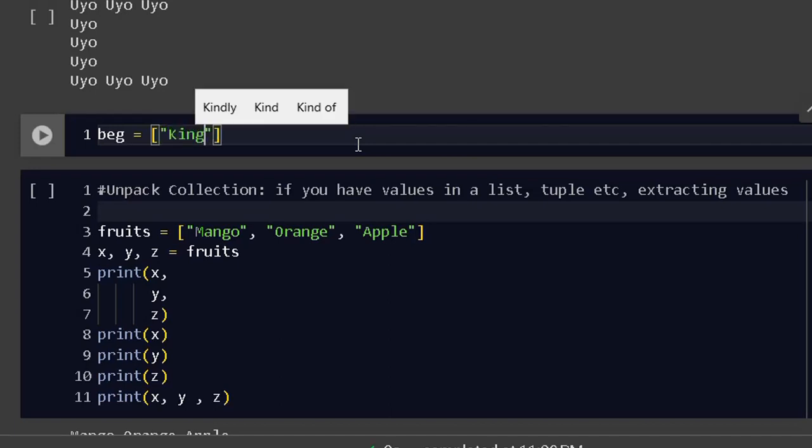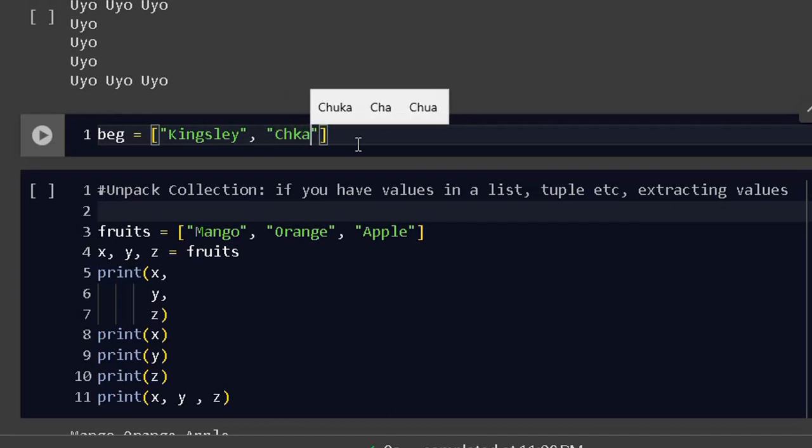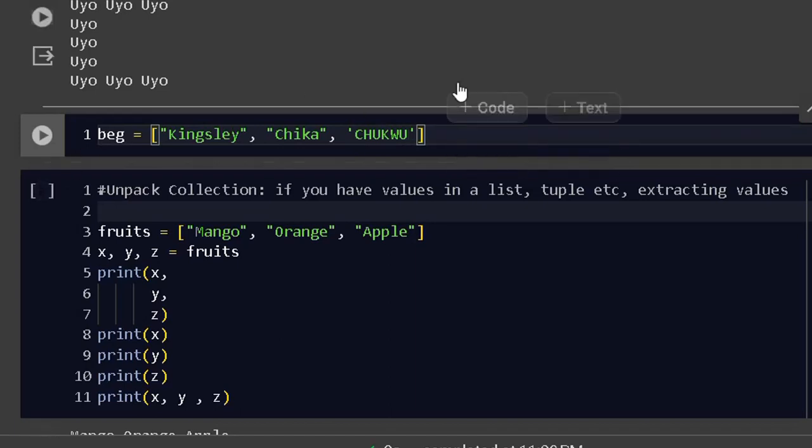Kingsley is in beginners here, and then I'm going to do this, and say comma. Chika is also in beginner, and then I will also do this, comma, and Chuku is also in beginner.